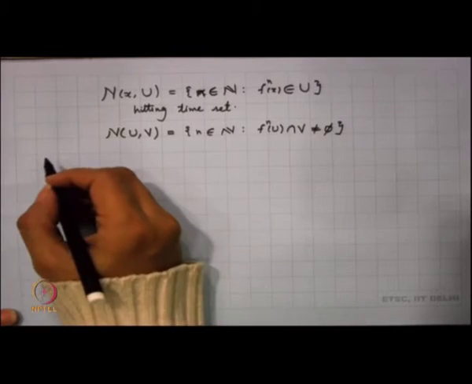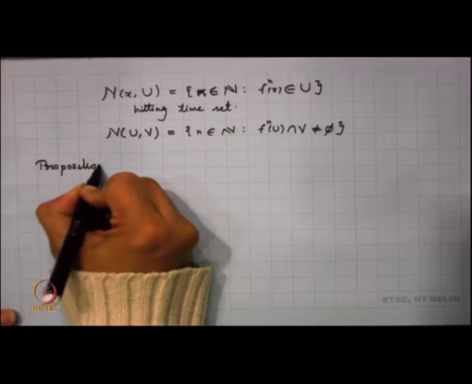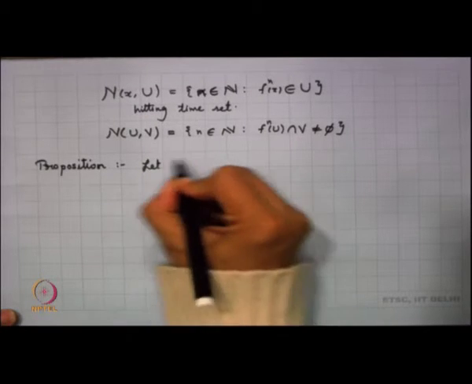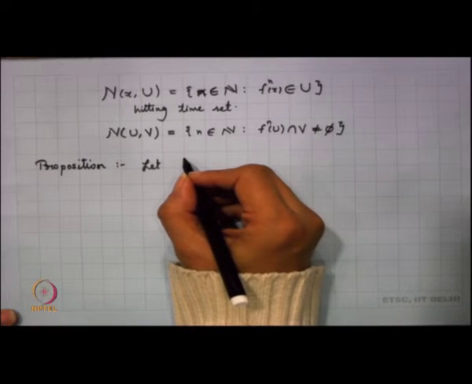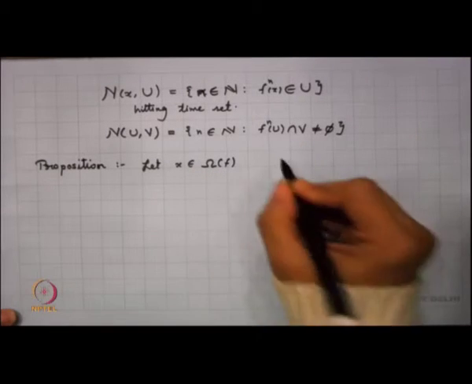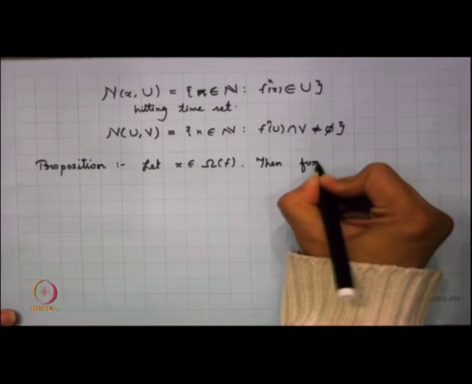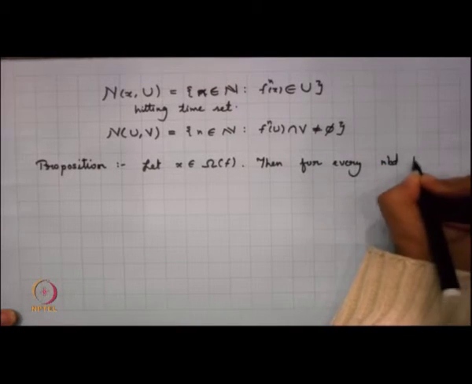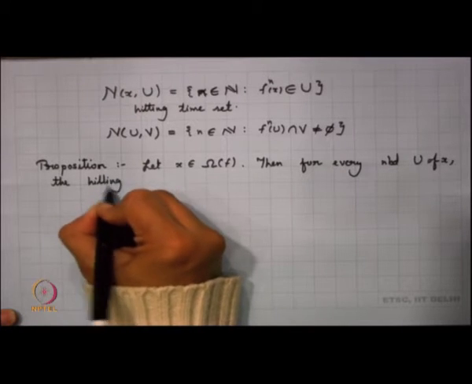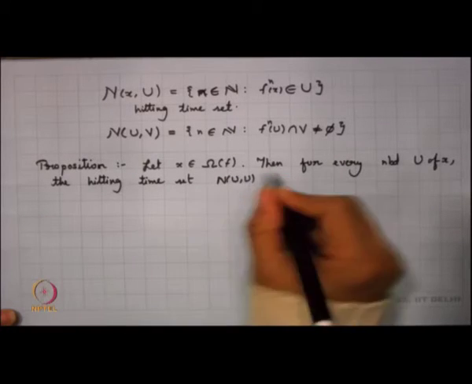And here we have a proposition. Let x belong to Ω(f), and then for every neighborhood U of x, the hitting time set N(U,U) is infinite.